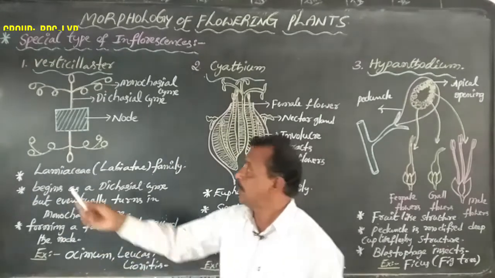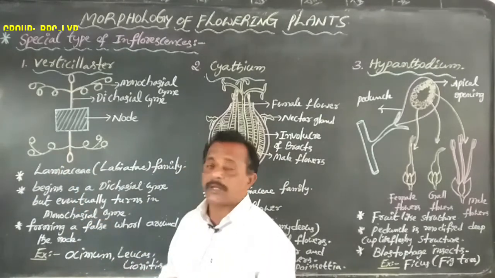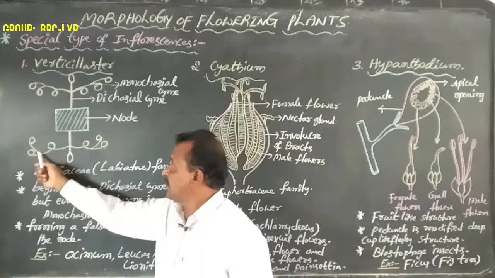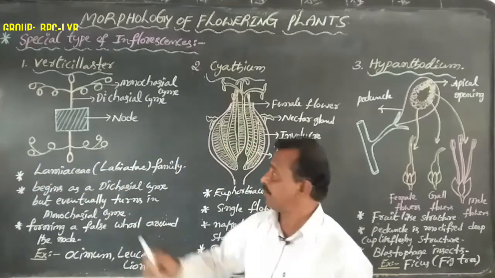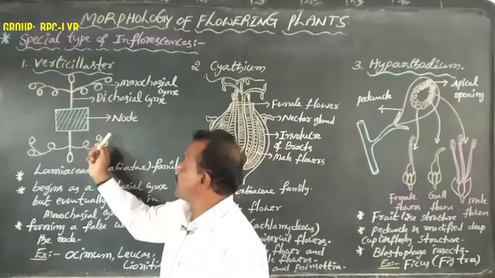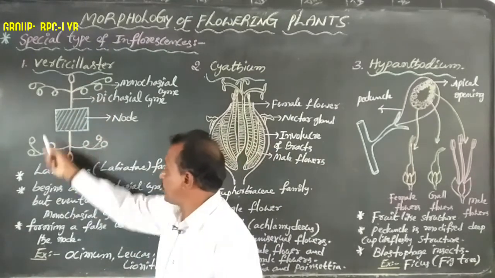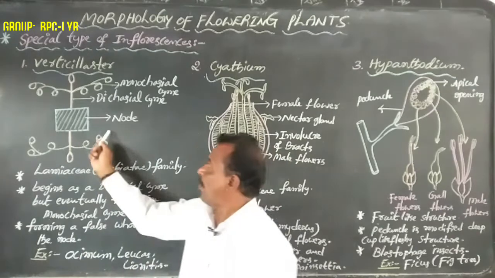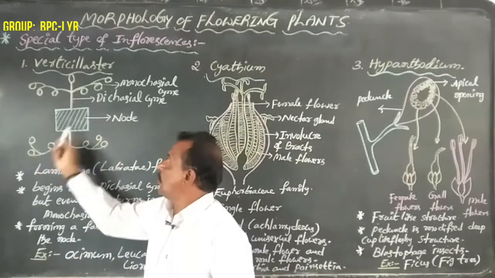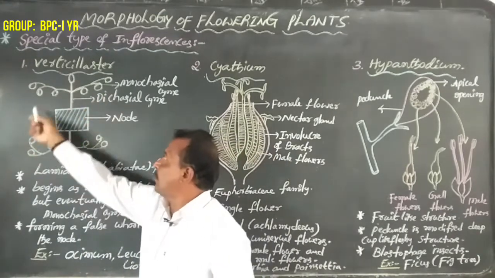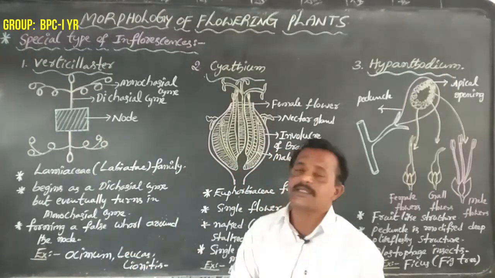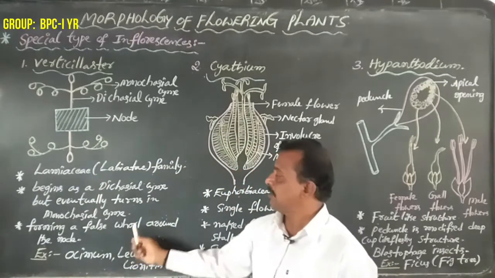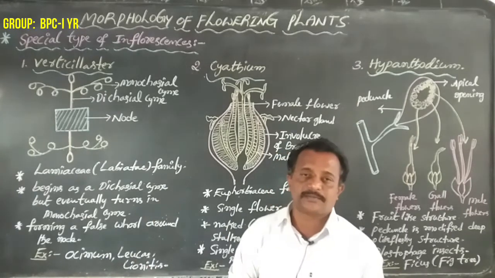First it begins with two branches, next coming to single branches, a monochasial cyme. This monochasial cyme forms a false whorl around the node. That is called Verticillaster.